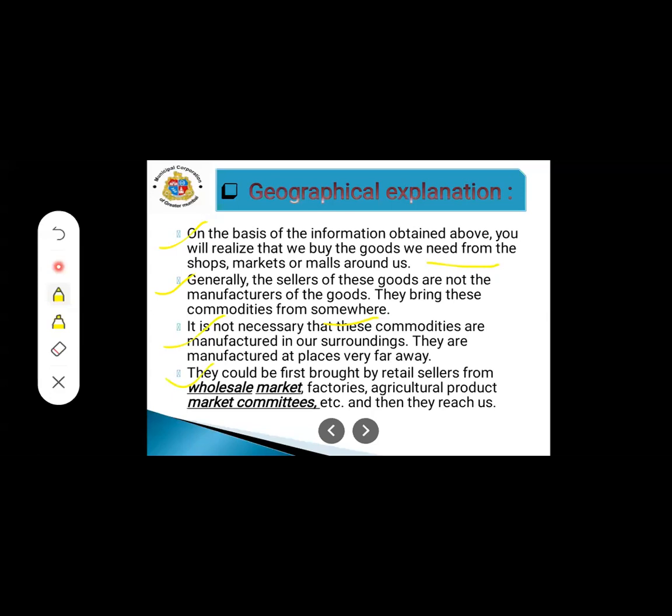Firstly, when the product is being made, students, after manufacturing, after the production, it will first be brought by retail sellers from the wholesale market. Then factories, agricultural product market communities. This is a chain, students, of the product. Fine. Then finally the product will reach us.